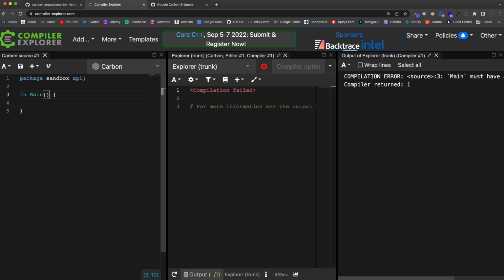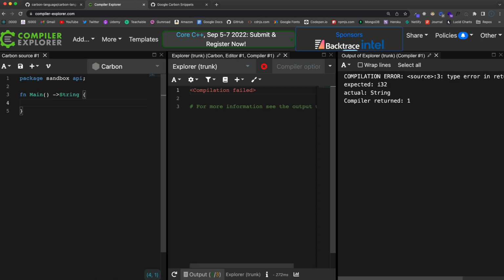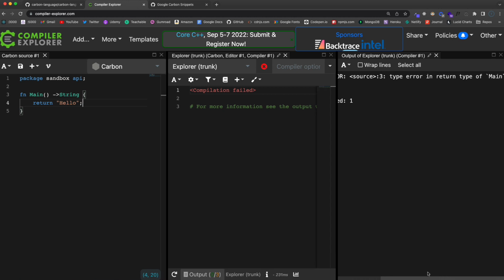So what we have to do here is first define the function type. And I'll just do a string just to show you that this won't work. So if I do string and then I return from this function, we'll say hello. And if we take a look over here, it says type error in return type of main. Expected I32.